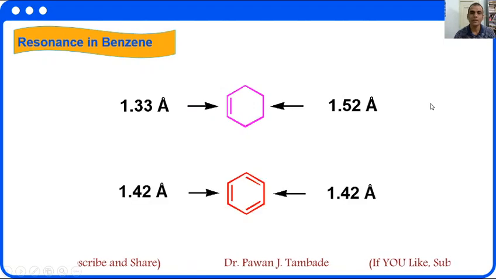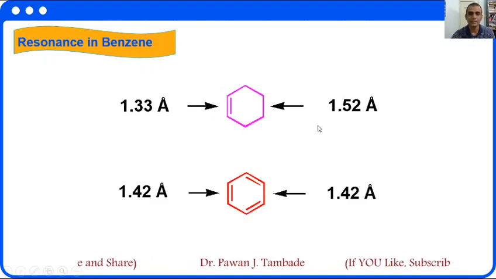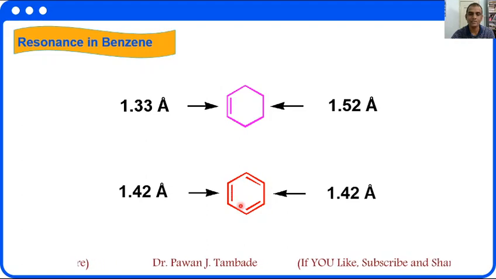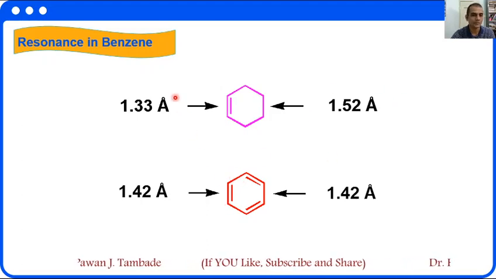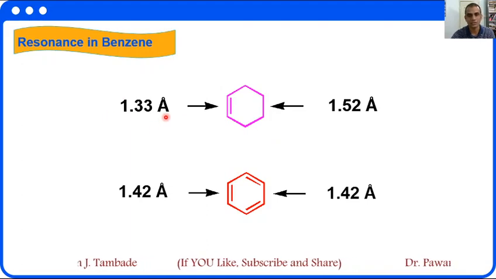And when we compare benzene molecule, then in benzene molecule as well there is a carbon-carbon double bond and carbon-carbon single bonds. And we are expecting that the carbon-carbon single bond must be of 1.52 angstrom and carbon-carbon double bond must be of 1.33 angstrom.